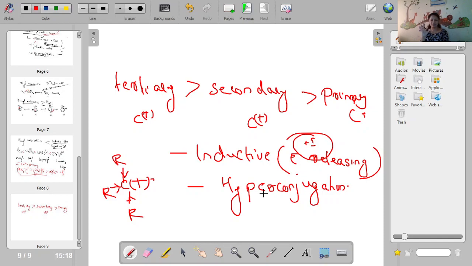Allyl and benzyl are stable due to mesomeric effect. Then alkyl carbocations are stabilized by hyperconjugation as well as inductive effect. And the more the inductive effect, the more the stability. The more the electron releasing effect, the more stable. So tertiary greater than secondary greater than primary. So that's about carbocation preparation, structure and stability. This is very very important. So you should be very serious, take notes and study well. Okay, thank you.